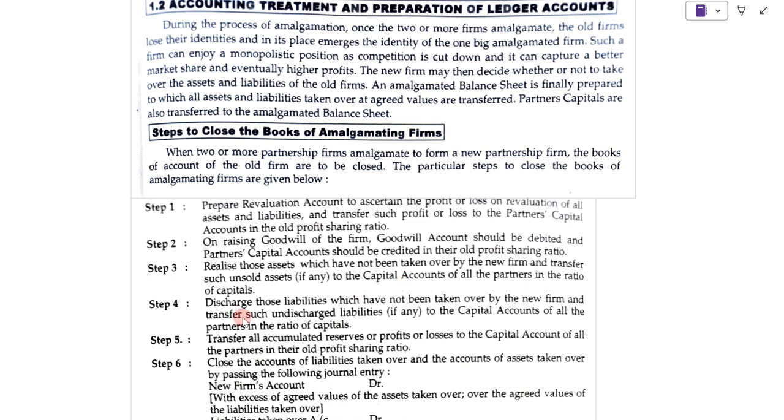Fourth, discharge those liabilities which have not been taken over by the new firm and transfer such undischarged liabilities to the capital account of all the partners in the ratios of capital.